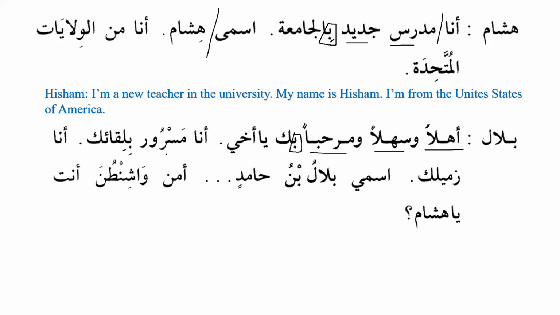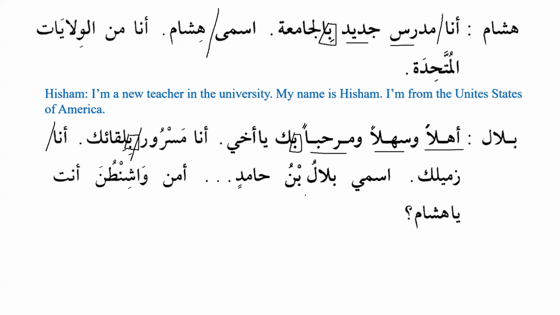Ana masrurun biliqa'ik. I am happy to meet you. One more use of harf jar ba. Sarra yasurru comes with the preposition ba. So now you can see that in only two sentences, we have three uses of the preposition ba. Ana zamiluka, I am your colleague. Ana is the subject, zamiluka is mudaf mudaf ilayh, the predicate.